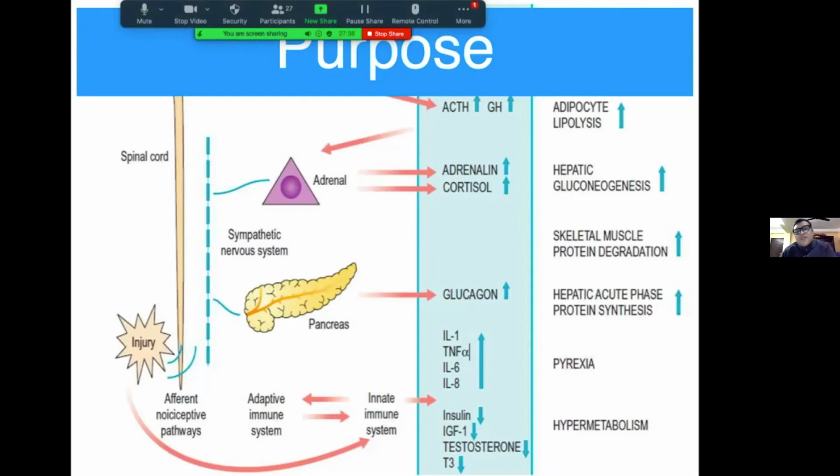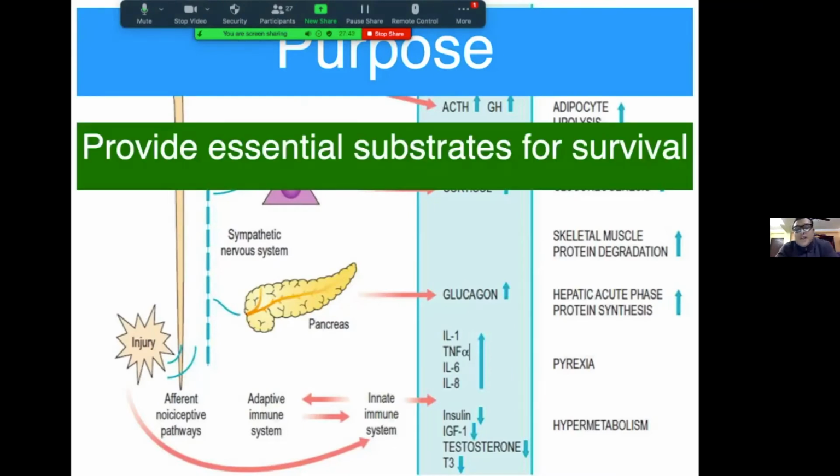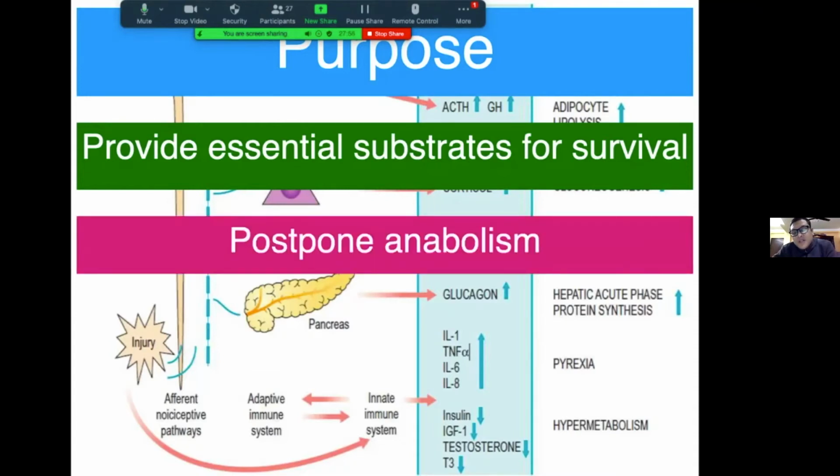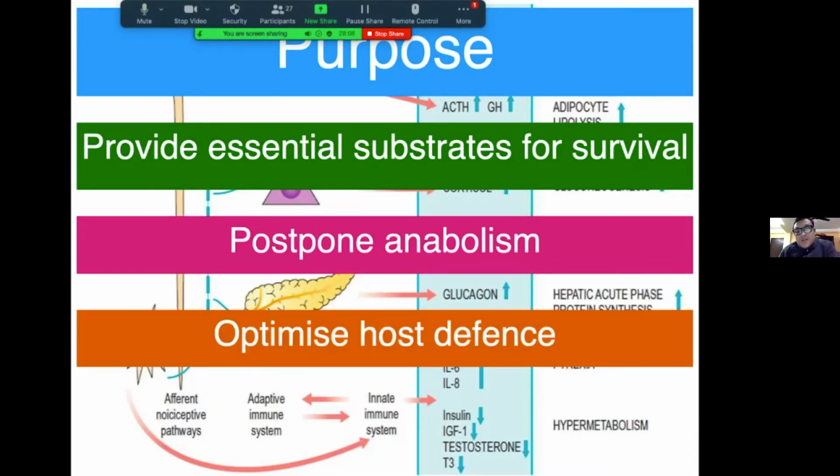The purpose of this metabolic response to trauma is that it helps to provide essential substrate for survival, because in the earlier stage, as I have already mentioned, the body will be mainly concerned about survival of the vital organs, that are brain, kidneys and liver. It also postpones the anabolism, that is, the body building will be stopped for a while, because all of the body systems will be focused towards body survival. And it also acts to help optimize the host defense.